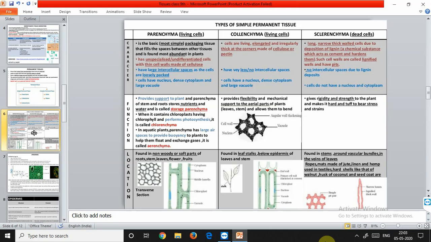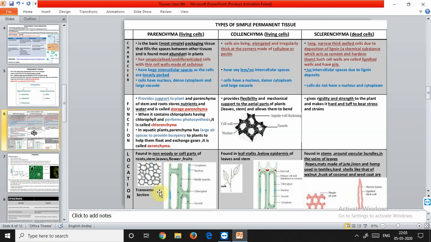Now in the diagram you can see the isodiametric cells are present, that is the walls are very thin and there is no deposition of any substance. Now the collenchyma. The nature of collenchyma: the word colla means glue. These are also living cells. It shows many features of parenchyma but is characterized by the deposition of extra cellulose at the corners of the cells.